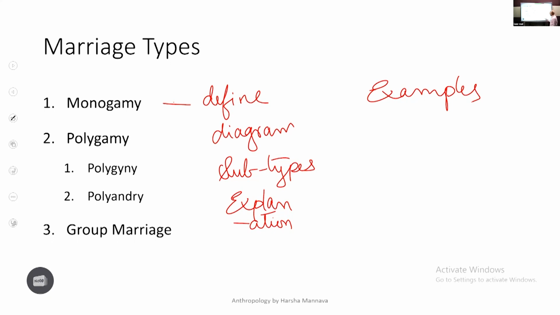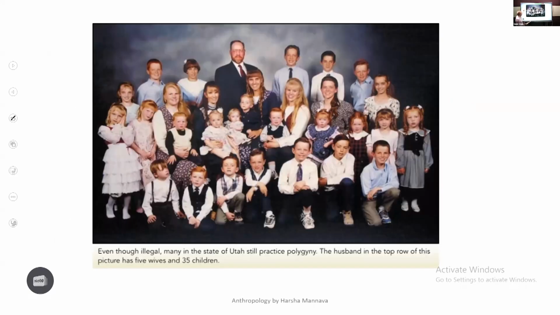And then you can also add polygyny features. Polygyny can involve jealousy. Polygyny can involve mechanisms. Sometimes women can favor polygyny because it reduces labor and you can share different kinds of work. Then polyandry. Polyandry is one woman being married to more than one man at the same time. Examples of polygyny: many Indian tribes have it. Then polyandry: definition, diagram, subtypes, fraternal and non-fraternal polyandry. Where do you find polyandry? This is how polygyny looks.